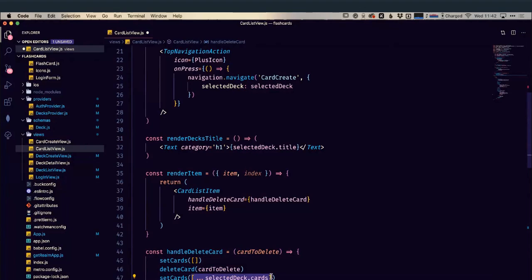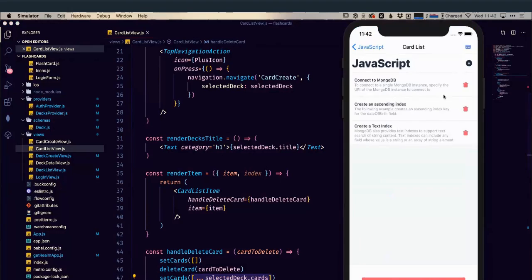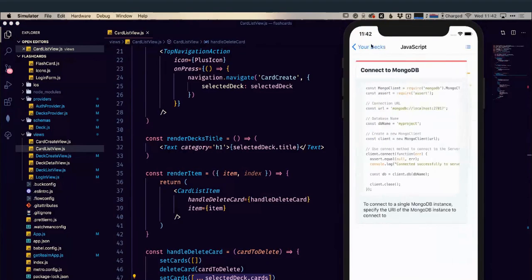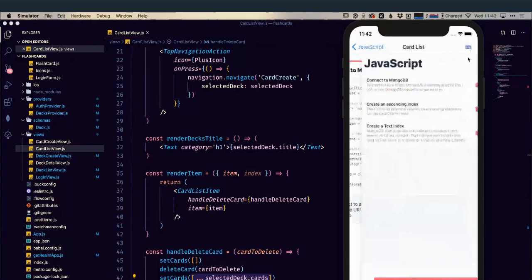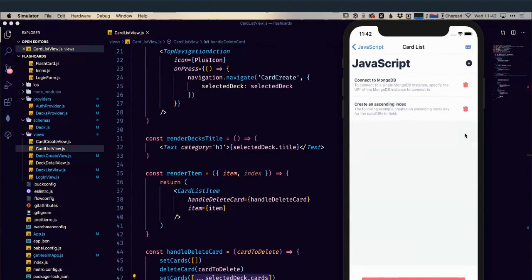So if we try saving this now, and I'm looking at my decks, looking at my cards, let's view my JavaScript deck again. And let's say we want to take this card, and it's gone. So that card has just been immediately deleted from my deck. It will also now sync up to my cluster in Atlas, and it'll get removed there as well. Now my delete deck isn't set up yet, so let's go delete our deck instead.